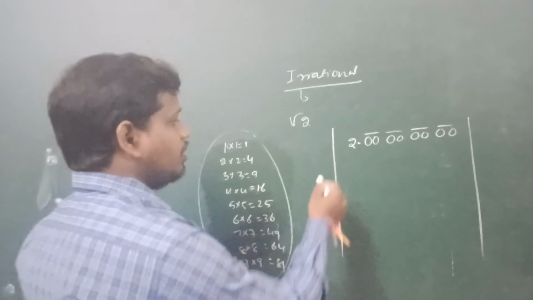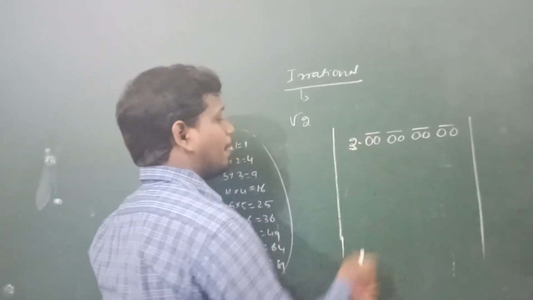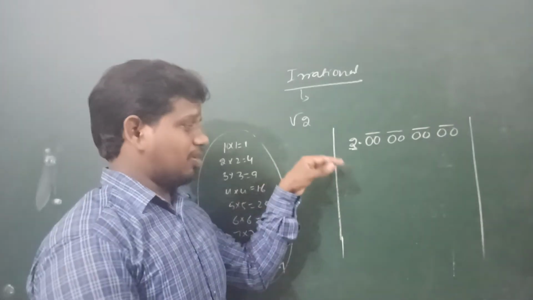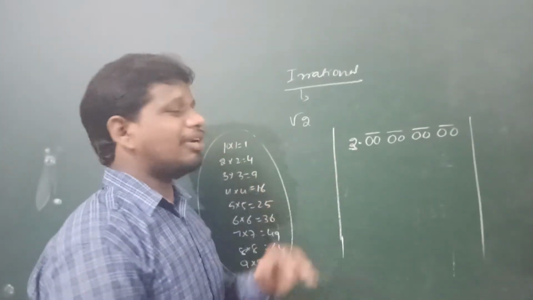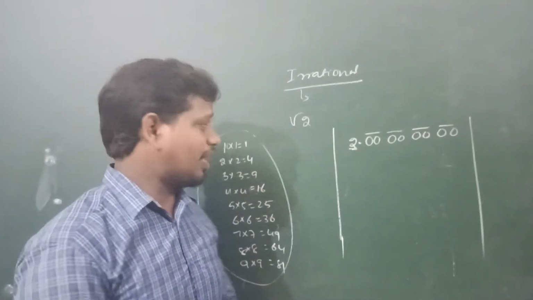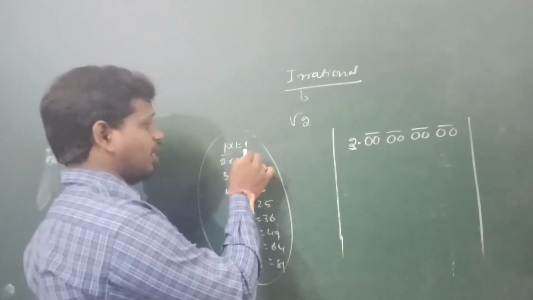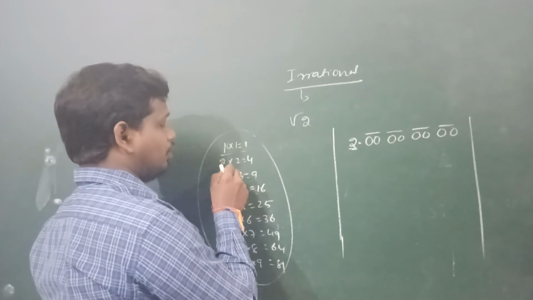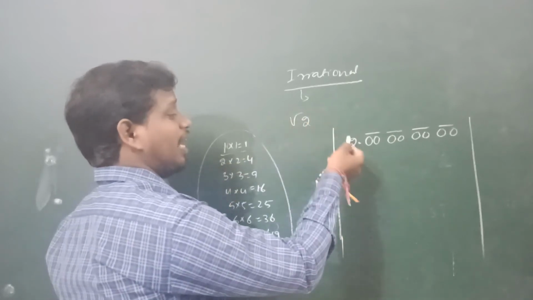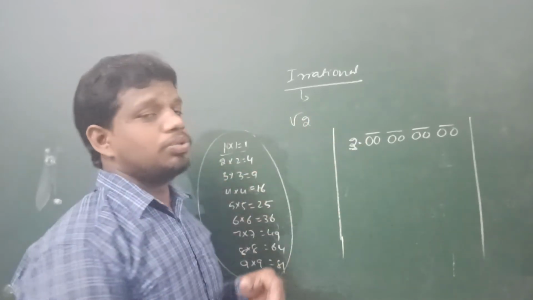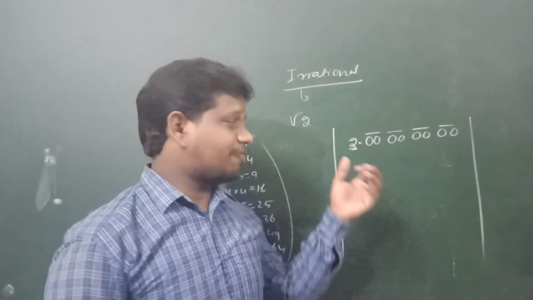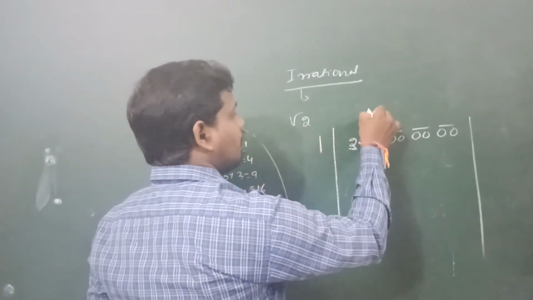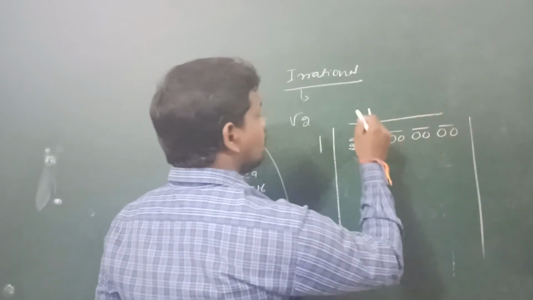First, we check which number is nearest but not greater. For example, 1 1s is 1, which is lesser than 2. And 2 2s are 4, which is greater than 2, so it is not possible to subtract from 2. So we take 1 1s.